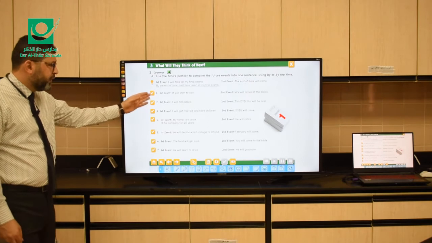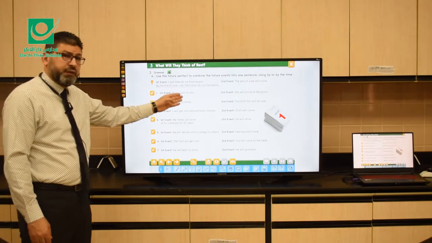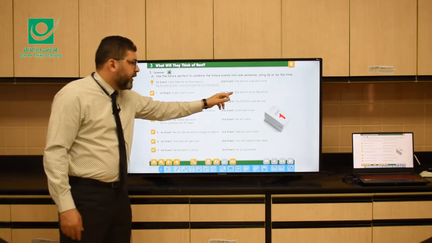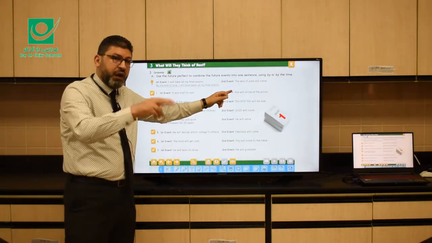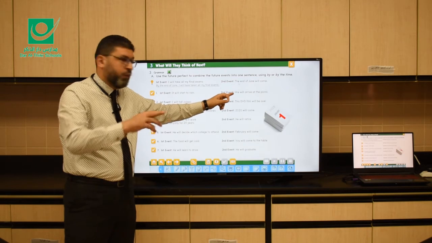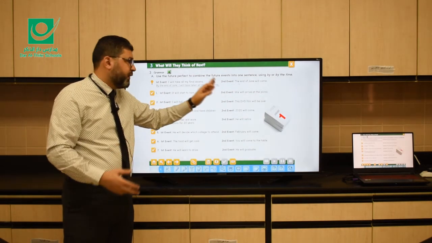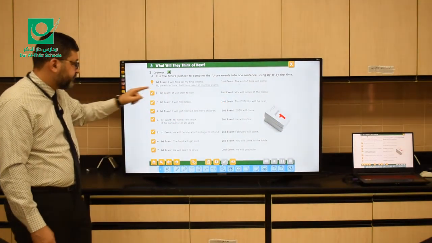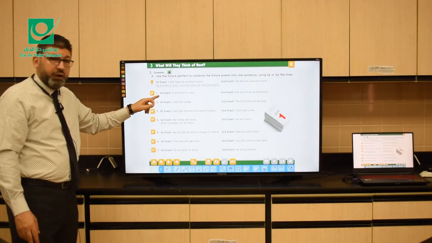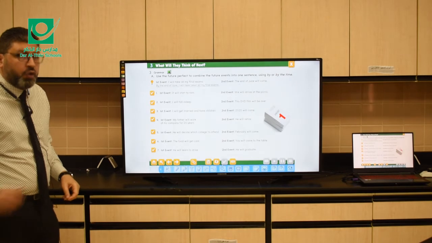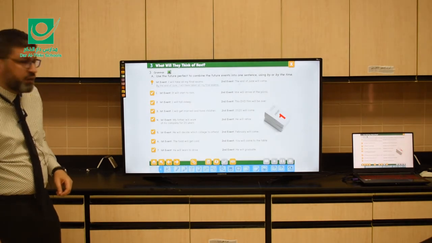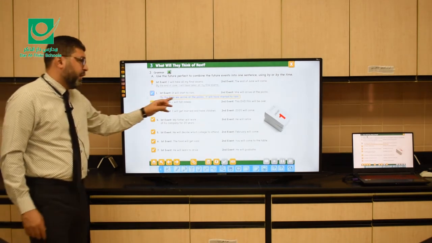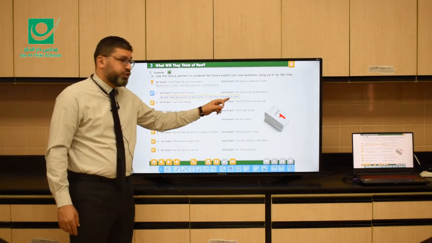What about this one? It will start to rain. This is the future form, but when? We will arrive at the picnic. When we arrive at the picnic. So what can I use here? Yes, I can say, by the time we arrive at the picnic, it will have started to rain. This is the future perfect.